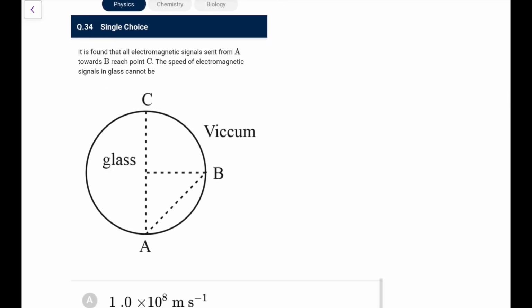Next, it is found that the EM radiation signals sent from A towards B reach point C. The speed of EM signals in glass cannot be. So that means this is happening TIR. The speed of electromagnetic signals in glass cannot be. So you can easily make out here this angle is 90, both are equal, so it is 45 degree. So we have sine 45 degree is definitely greater than sine of theta c, so that is greater than 1 upon n of glass.